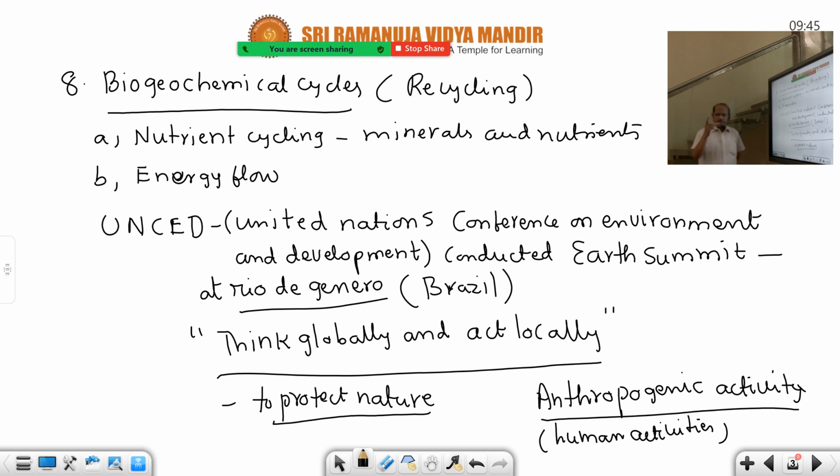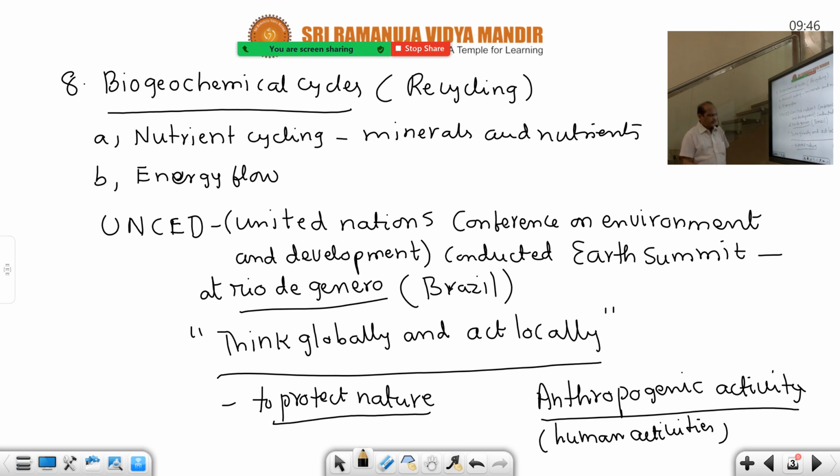Because human is the main pollutant, the chief pollutant. The last topic is environmental issues: air pollution, water pollution, soil pollution. That heading is the last topic, and at that time I will tell you again. The most important pollutant in the world is the human being. So he is spoiling the nature.